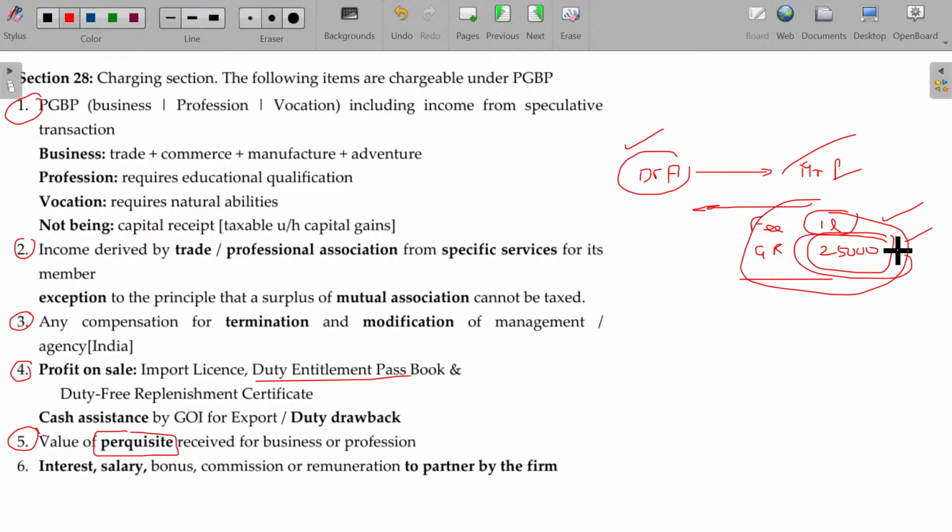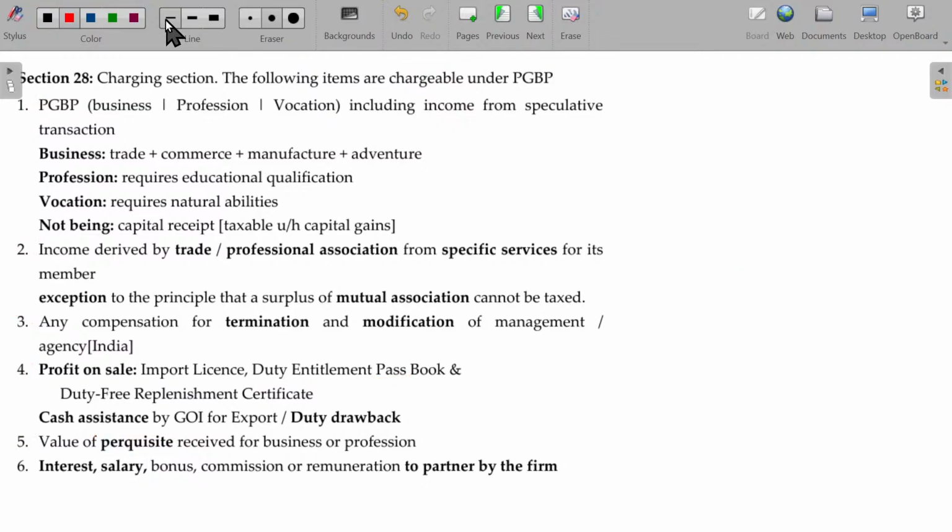This is nothing but perquisites benefit. That perquisites value will also be considered as a revenue for the PGBP. It will be taxed as business income. As business income. Is that clear?